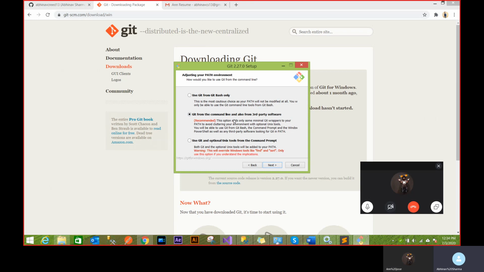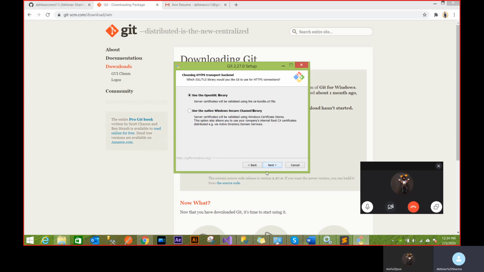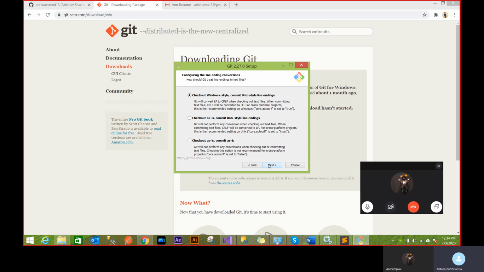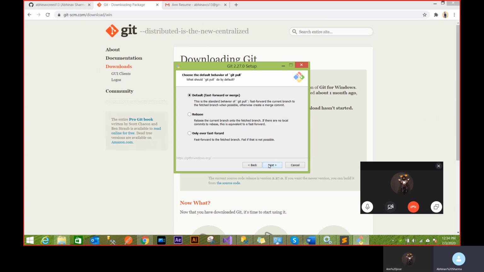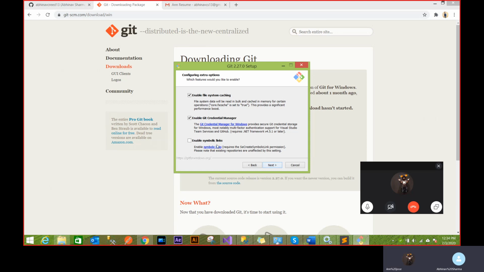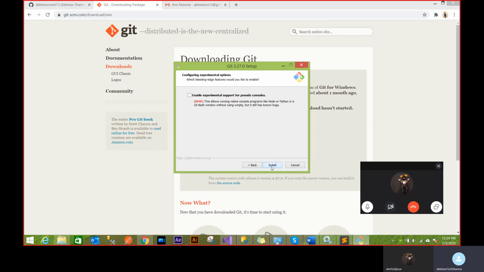This is very important. This line has to be selected. You shouldn't go above or beyond the middle one. It's recommended by default and automatically selected, so you should go with that. Then again, this is the same, this shouldn't be changed. This is also fine. There are so many things here, but there's nothing to change. This is also not a big issue. And don't select this, it's not needed. You don't have to work on sudo consoles or anything. Just install it.